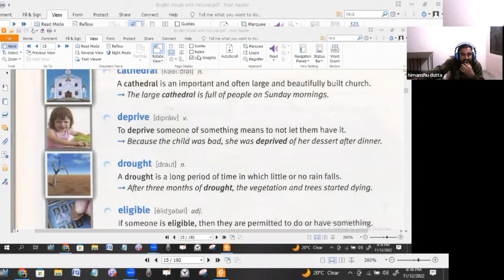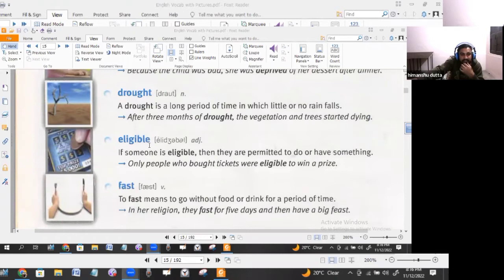Okay, next, let me just take you to the next word, that is eligible. Eligible. Okay, so eligible, everybody knows, I think, what eligible is. Sometimes when people say that you're not eligible for this or that, then we don't feel happy about it. Usually when we are eligible for something, like for example, there is always an eligibility criteria for going to the army, for joining any particular course.